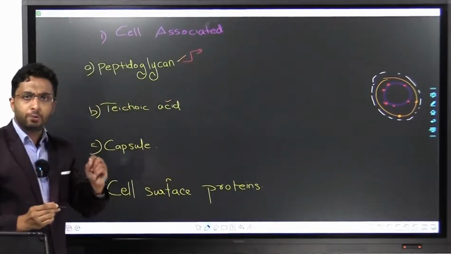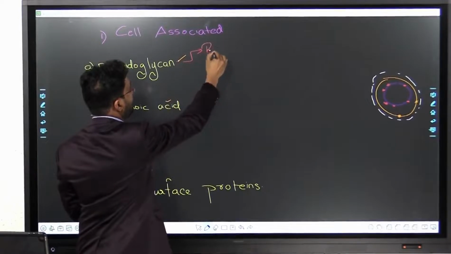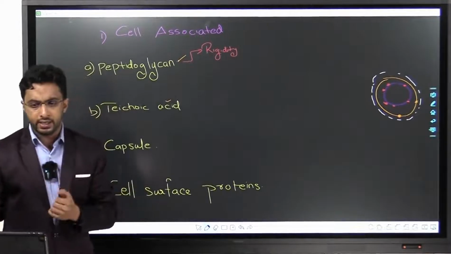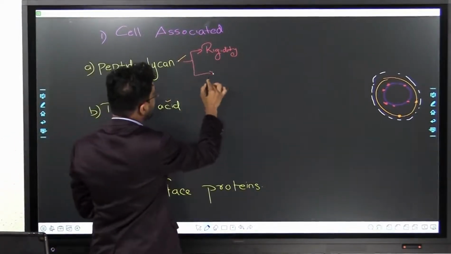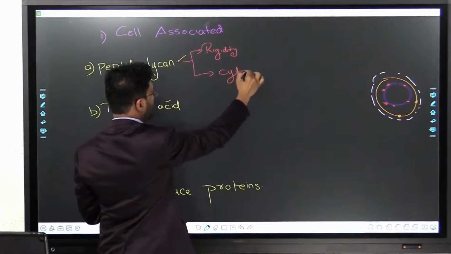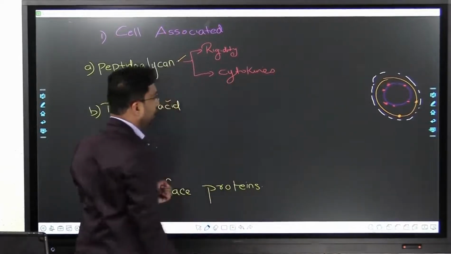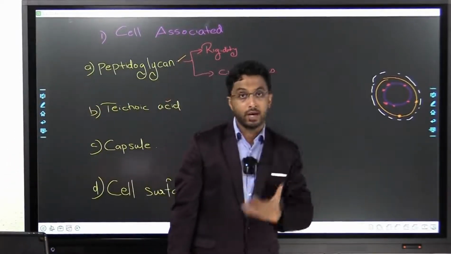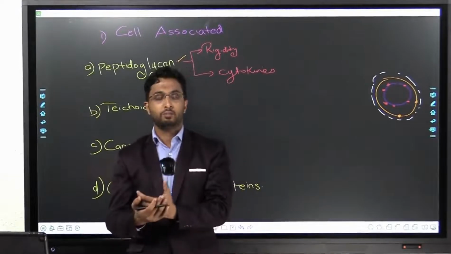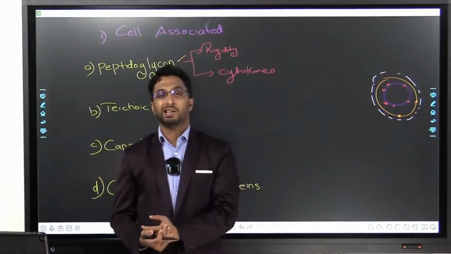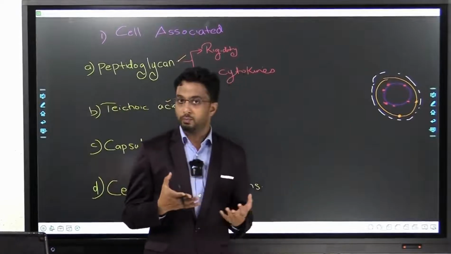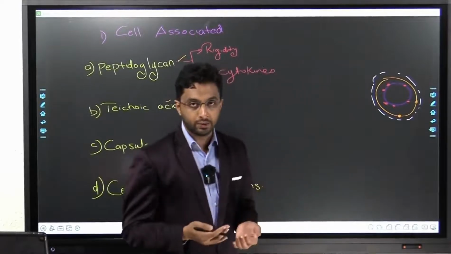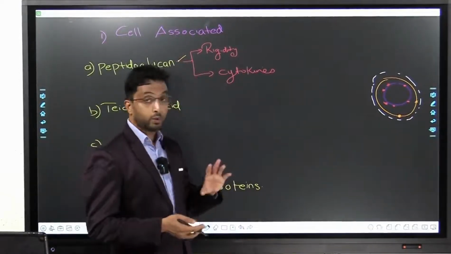What it does is it provides rigidity to the cell and the shape of the cell. Rigidity is a very direct, simple thing, rigidity and shape. And also it activates cytokines. Now this is a huge topic of interest, especially in the COVID era. You would have heard of patients dying of cytokine storm, or of pneumonia, or fibrosis developing, or ARDS. In all this, the key factor involved is cytokine storm.